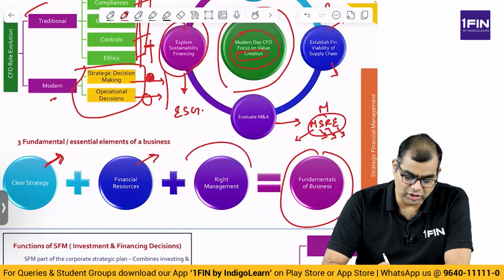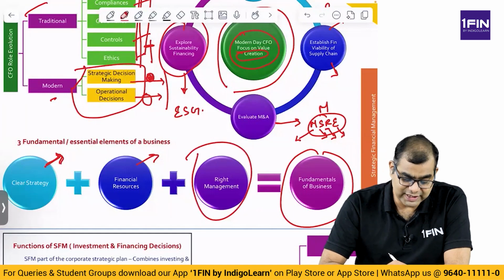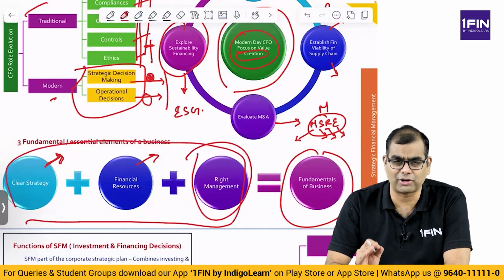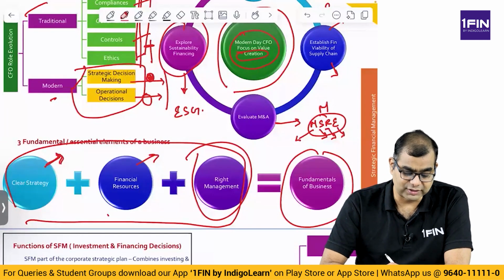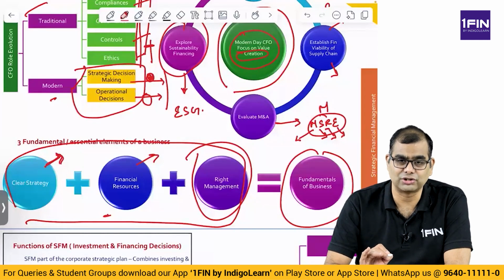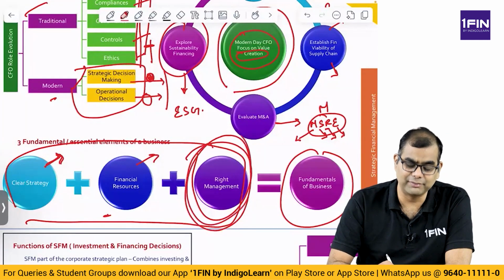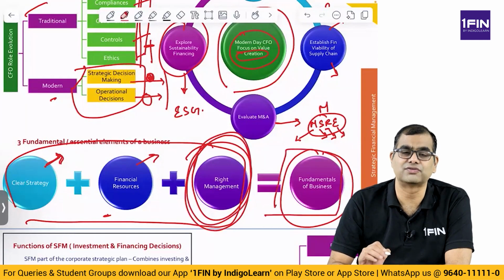And for doing all of this, you need to have the right management, that is, the right talent or right skills. So these three put together, that is, a clear strategy, a good, proper corporate strategy, well laid out, well thought through, well discussed, well intentioned, well created, with adequate financial resources to meet the strategic objectives by using the right team, talent or management, will lead to a successful business venture.